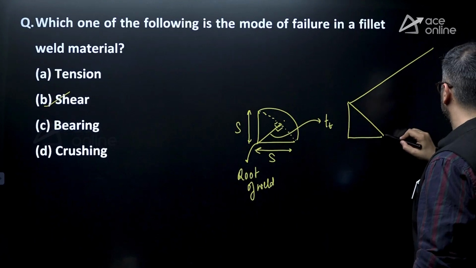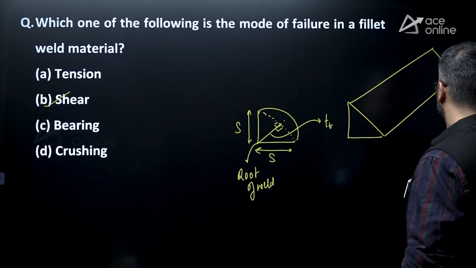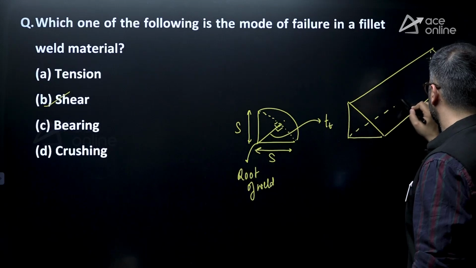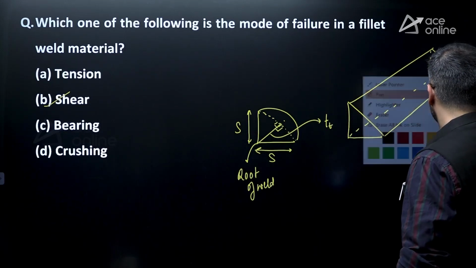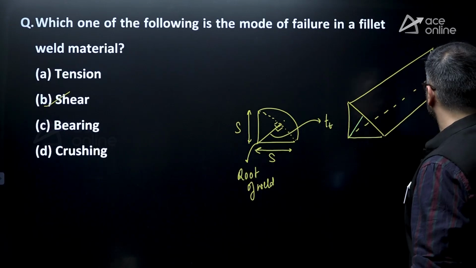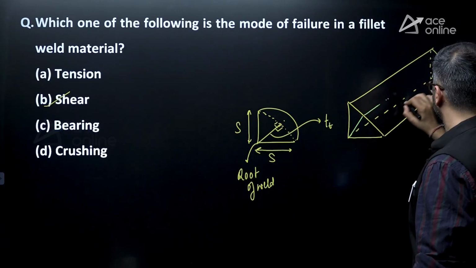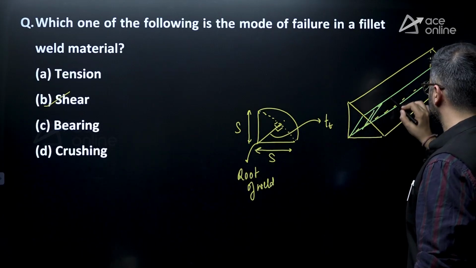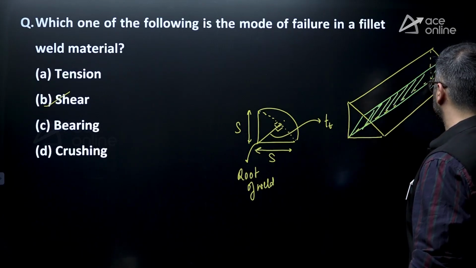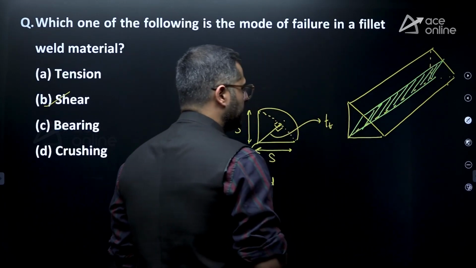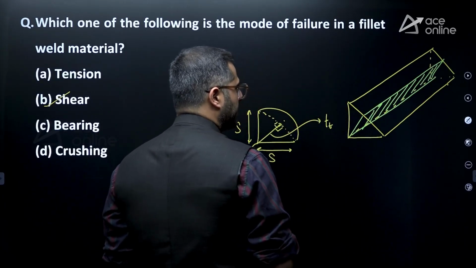If let's say this is your effective length, you can consider the failure about this throat thickness and this throat thickness. Connect this. This is your entire failure plane. About this entire failure plane, you would see the shear failure happens in a fillet weld.